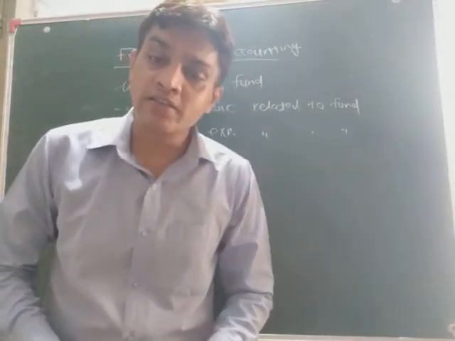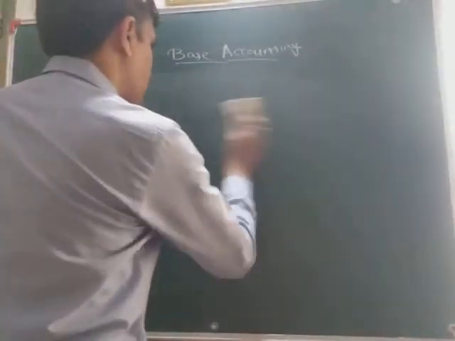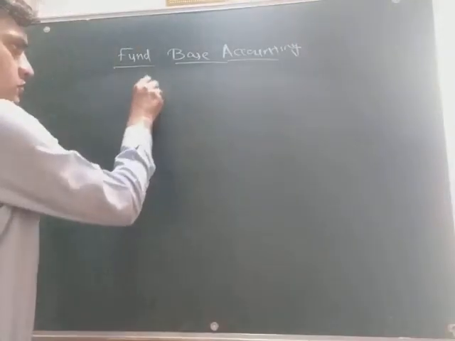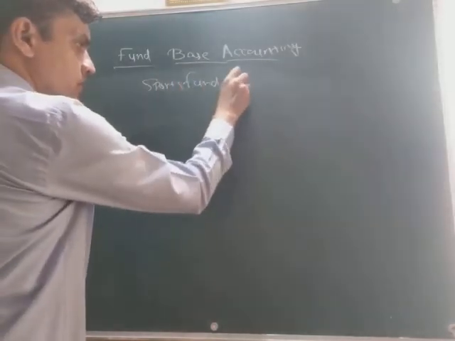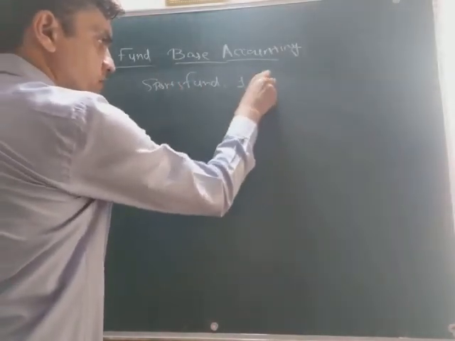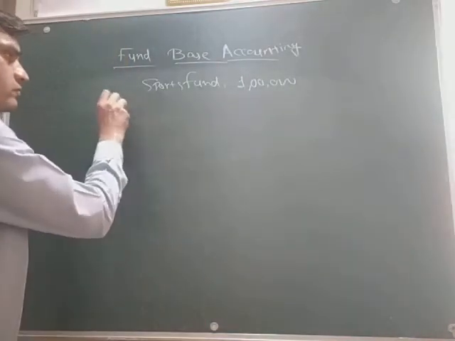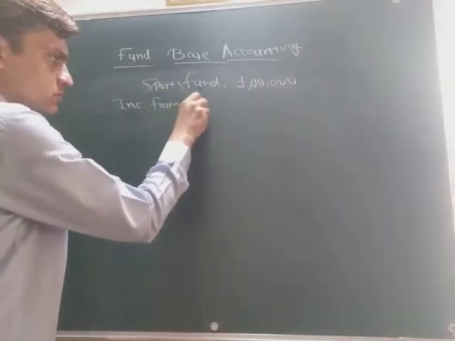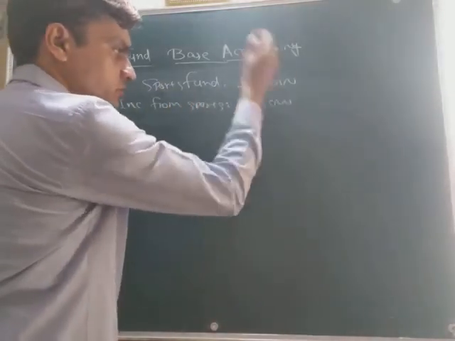Now we will take one example for that. Suppose the sports fund is 1 lakh rupees. Okay, sports fund is given, 1 lakh rupees. Now income from sports is 50,000, suppose.